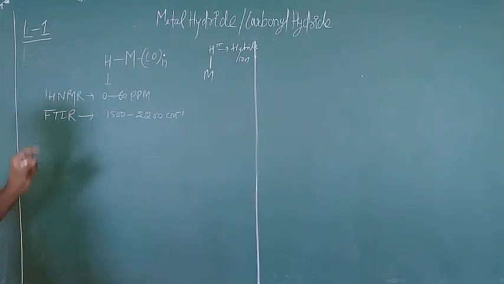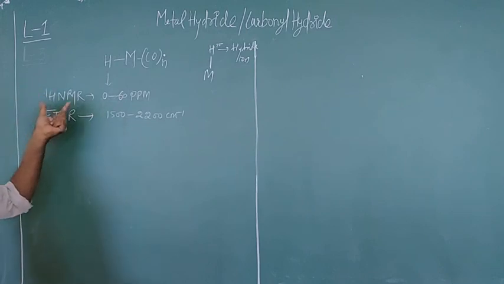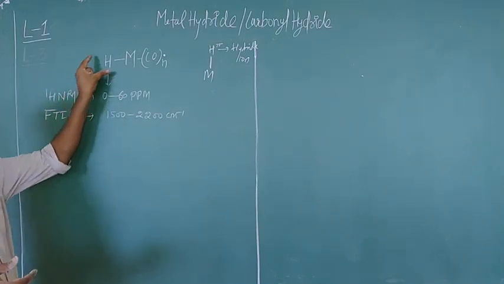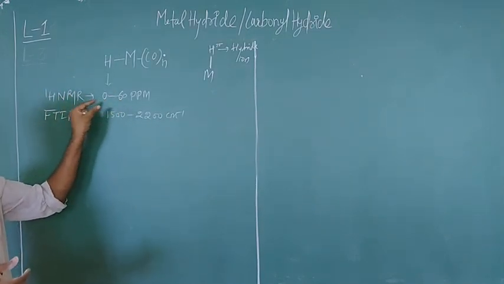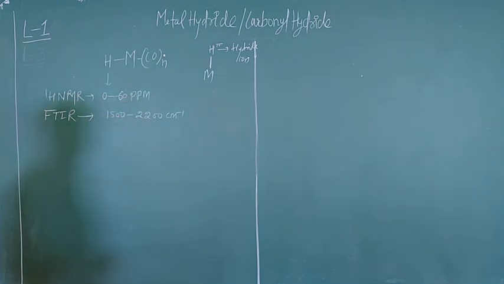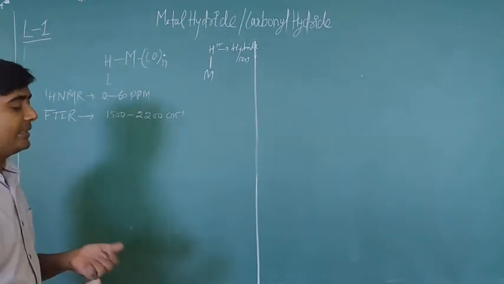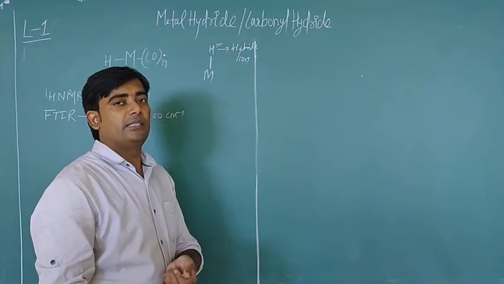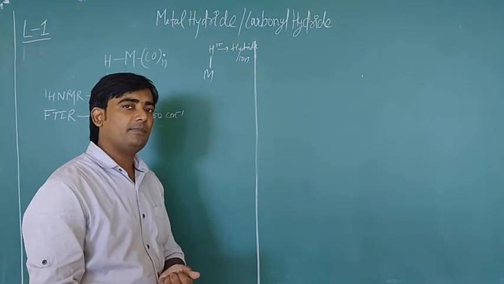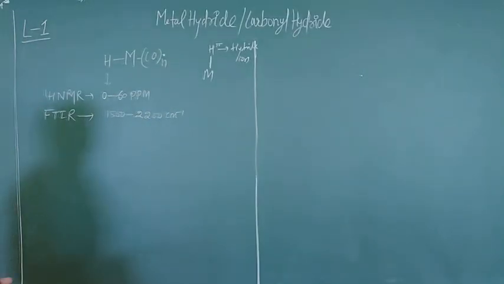I have already told you that the proton NMR peak of this bond will be located between 0 to 60 ppm, and the FTIR absorption between 1500 to 2200 centimeter inverse. Now another important point is its acidity and basicity.